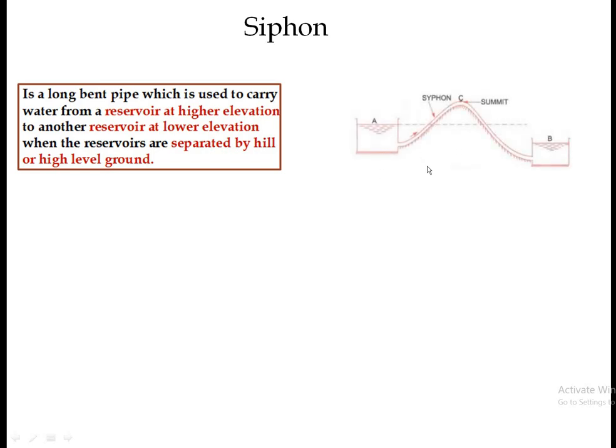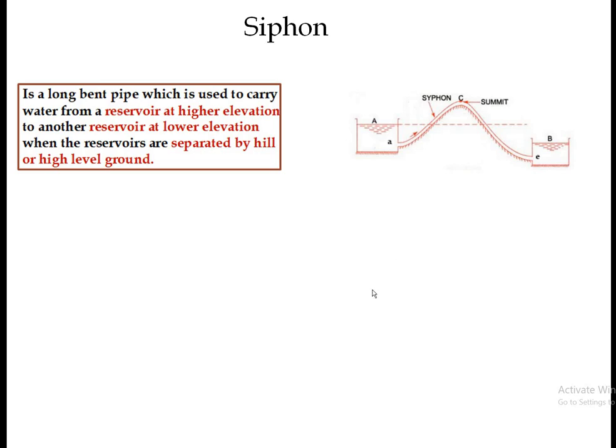So here we can see the siphon. This is the higher level reservoir A. This B is the lower level reservoir, and these two reservoirs are separated by a hill or high level ground, and this is the bent pipe you can see here. This is the bent pipe which is used to carry water from reservoir A at higher level to reservoir B, which is at lower level than A. So this bent pipe is known as siphon.